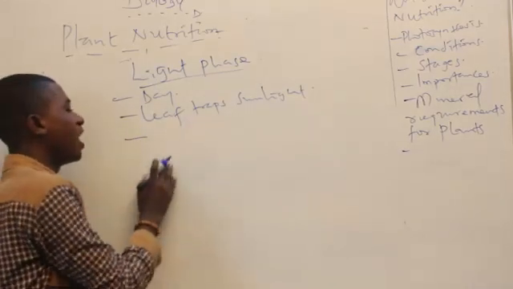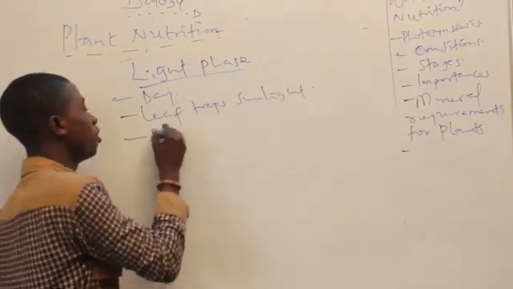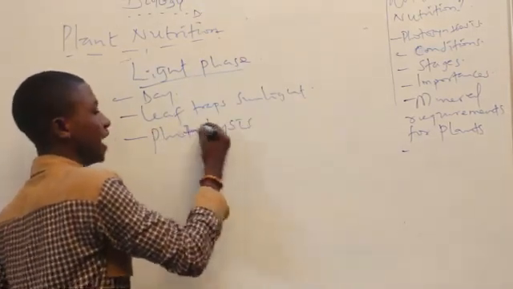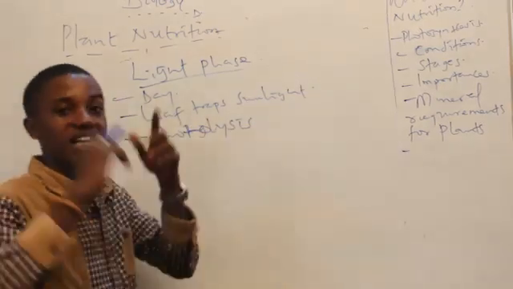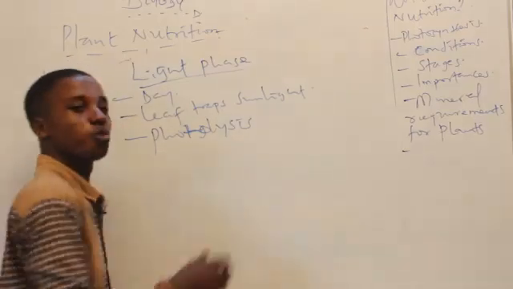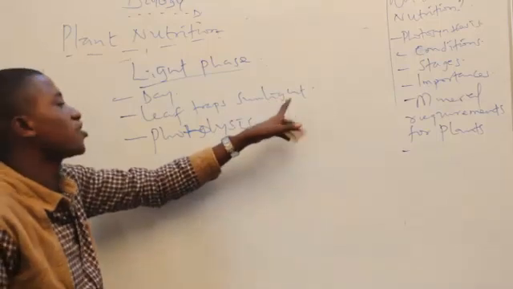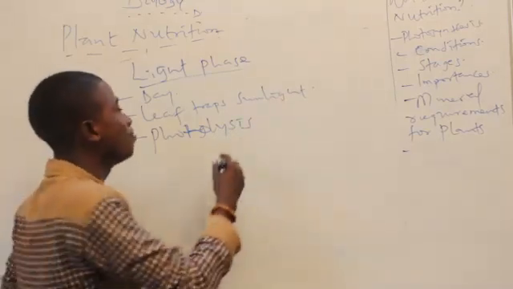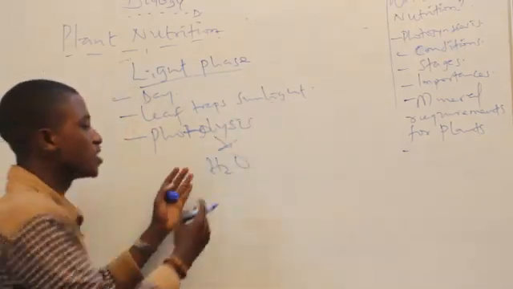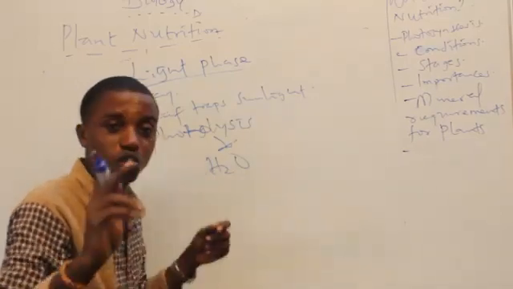Now, an important phenomenon also takes place in this phase, and that phenomenon is called what? The photolysis. The photolysis of water. Some people tend to pronounce it differently, but however you pronounce it, that's all well. So it's called photolysis of water. Now, what is photolysis of water? Leaf traps sunlight. The sunlight is now responsible for splitting water molecules. Those sunlight will split these water molecules into two. And now, as a result of the splitting, we will now have two end products.